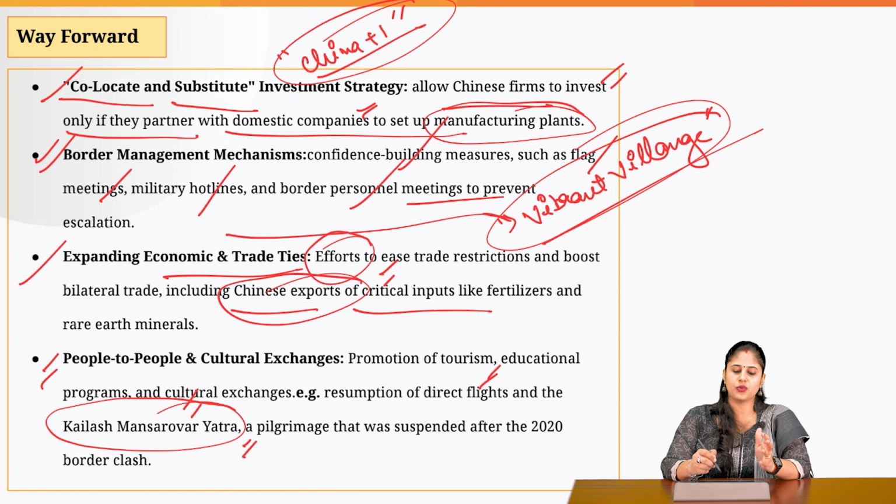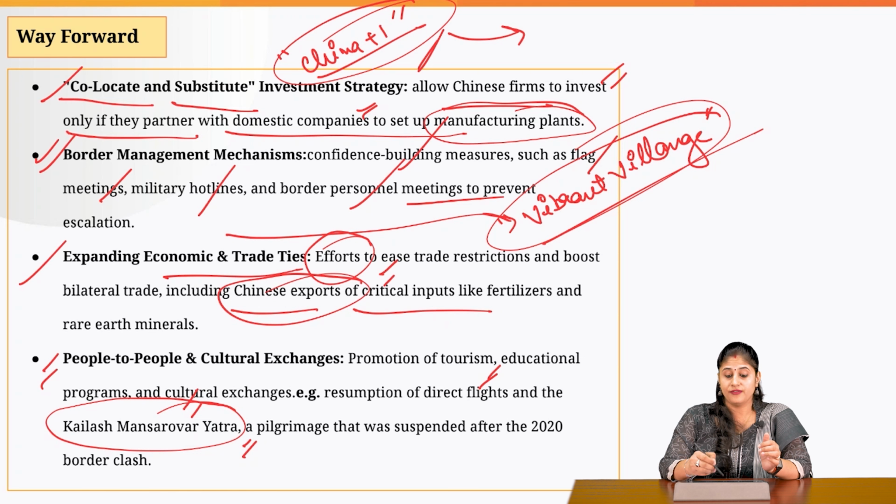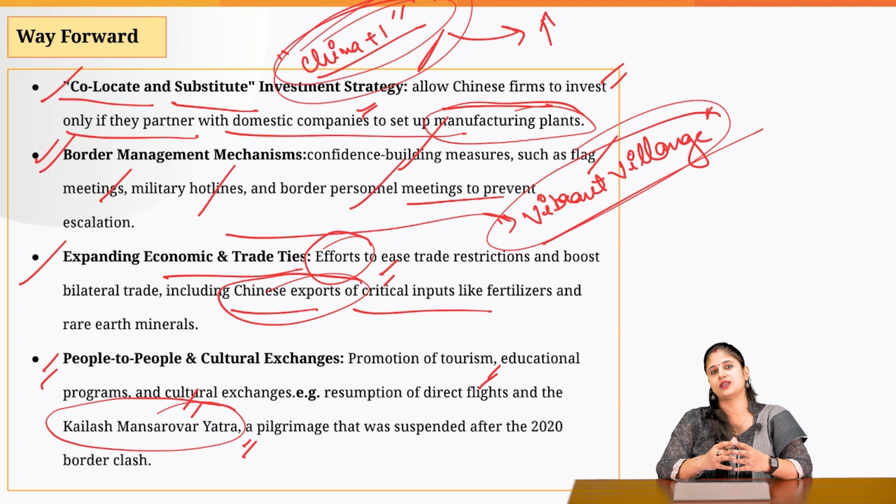So we need to exploit this China plus 1 strategy, and we need to ensure that more and more FDI is coming into India. And we have taken requisite steps in this respect. This is something that I'll be discussing with you in the prelim pointers. That is why the FDI has increased so much in recent times, and what strategy we have taken in order to exploit this China plus 1 strategy.